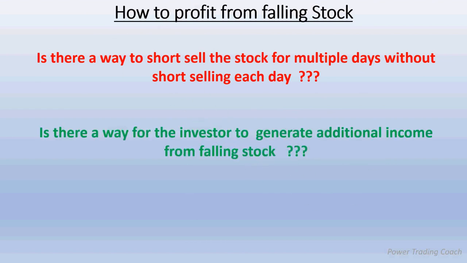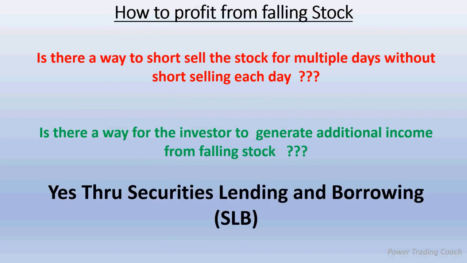Both of these people will be looking to make a profit from a falling stock. The short seller does not own the stock, but he wants to short sell it and make money without owning the stock. There is another person who is an investor in the same stock, but the stock is going down. How can he make additional income from a falling stock? The answer is Securities Lending and Borrowing, SLB.